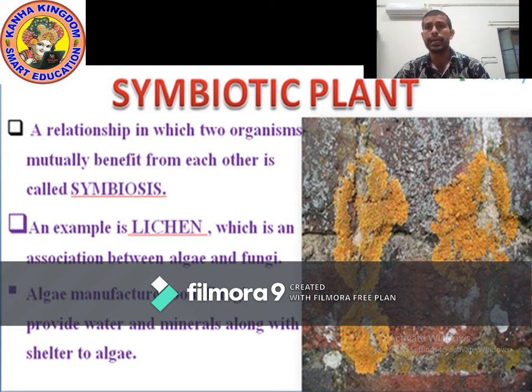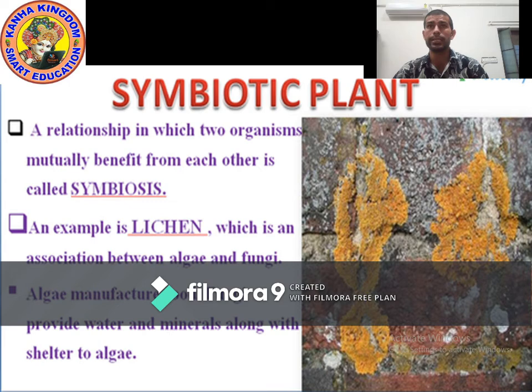Next example is lichen. Can you see the picture? Have you ever seen such kind of patches on a wall or on the tree surface? This is lichen. So symbiotic plants have symbiotic nutrition.